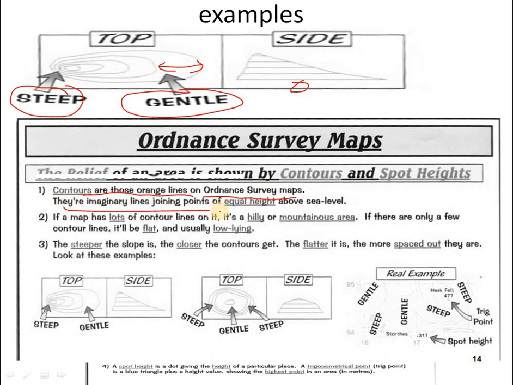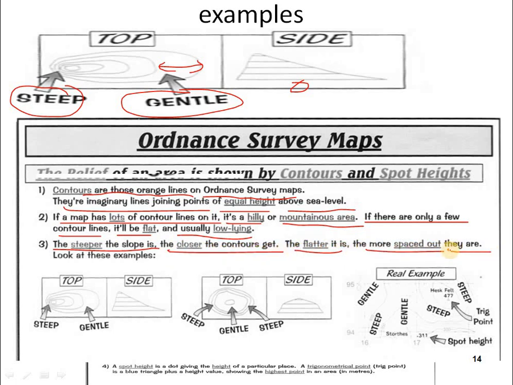We can see here contours are those orange lines on Ordnance Survey maps. They are imaginary lines joining points of equal height above sea level. If a map has lots of contour lines on it, it's a hilly or mountainous area. If there are only a few contour lines, it will be flat and usually low lying. The steeper the slope is, the closer the contours get, and the flatter it is, the more spaced out they are. Look at these examples. This is steep and this is gentle, this is a side, and this is also steep, gentle, and steep. This is the top view and this is the side view.